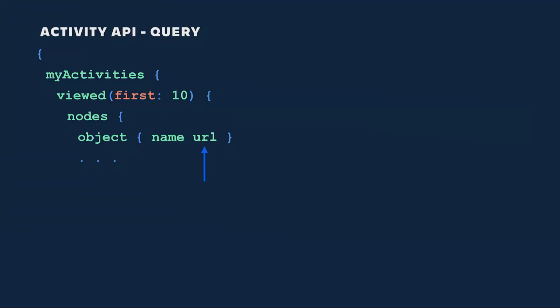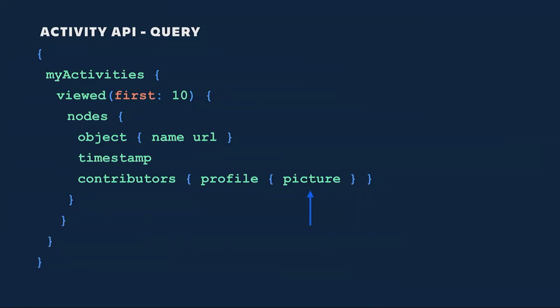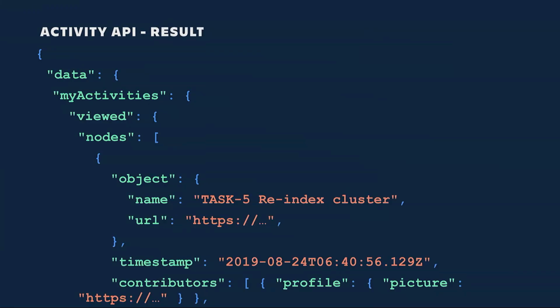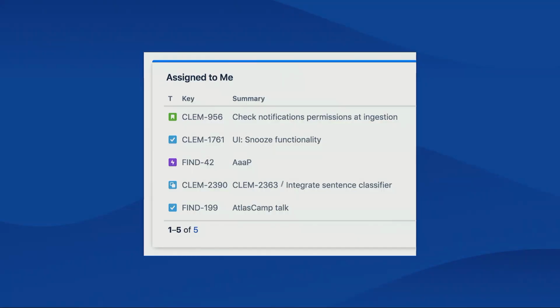And yeah, so we start by adding an extra field to the query. It is URL. Then we put timestamp. And finally, we ask for the picture of the contributor's profile. Done. We've got our result. Recently used objects with name, URL, timestamp, and the picture of the contributor's profile. Easy. All right, how about assigned to me?